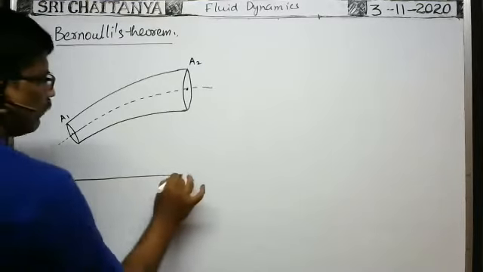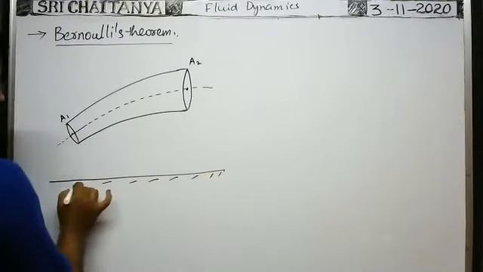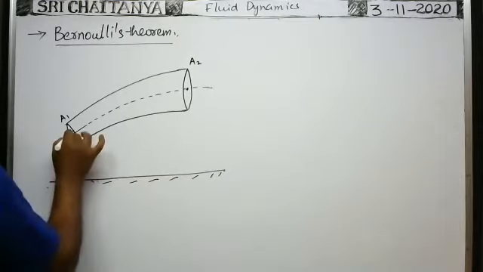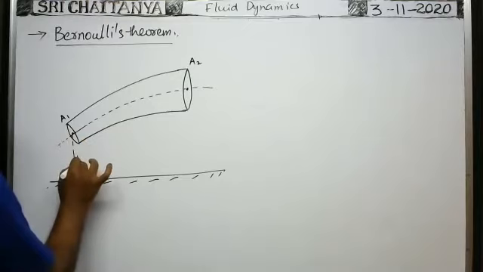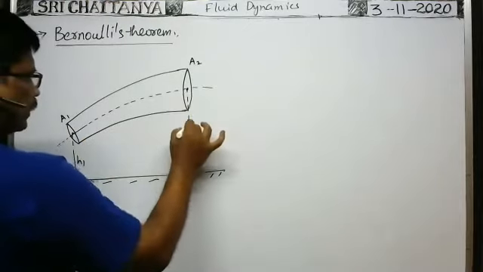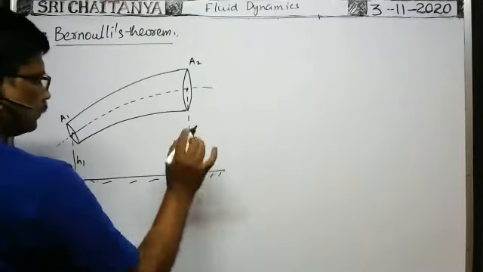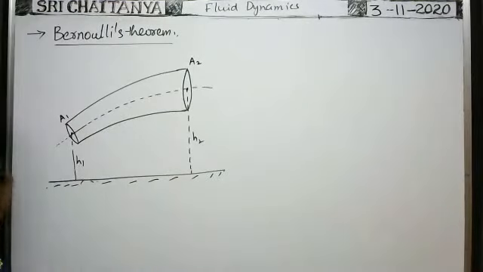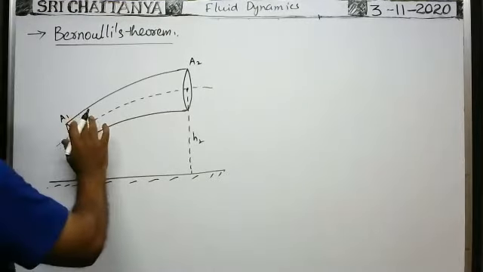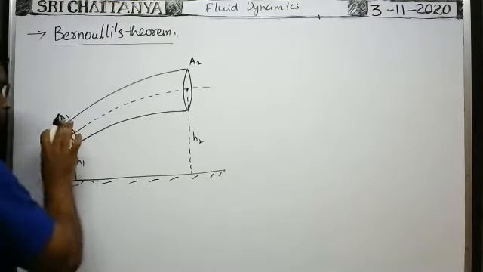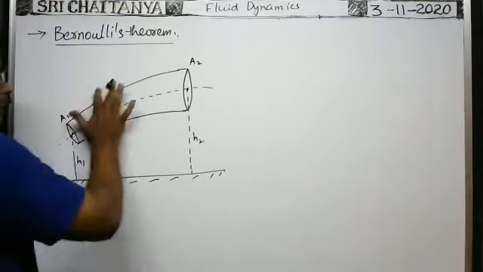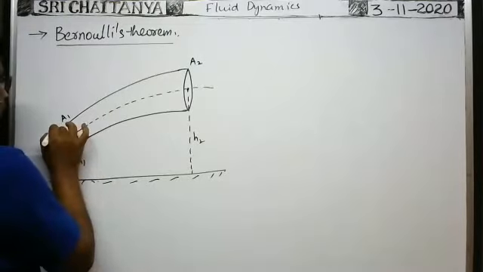This is the horizontal level. From the horizontal level, the center of this end of the tube is at a height h1. This end is at a height say h2. The fluid is pushed into the tube at a pressure say P1.